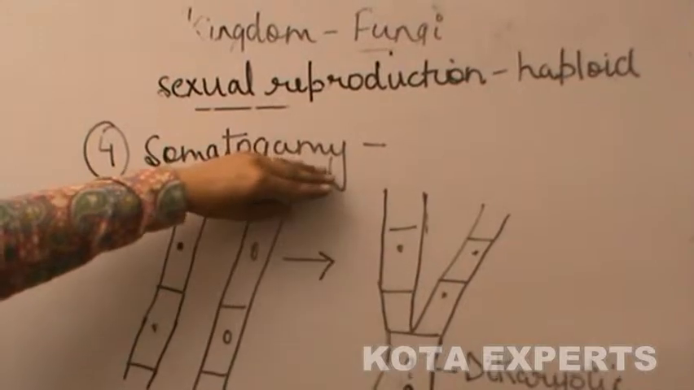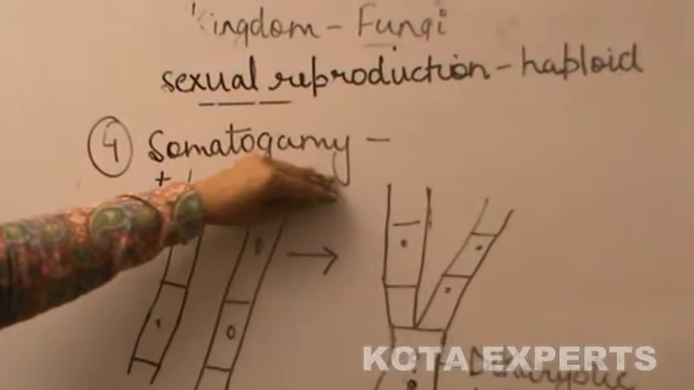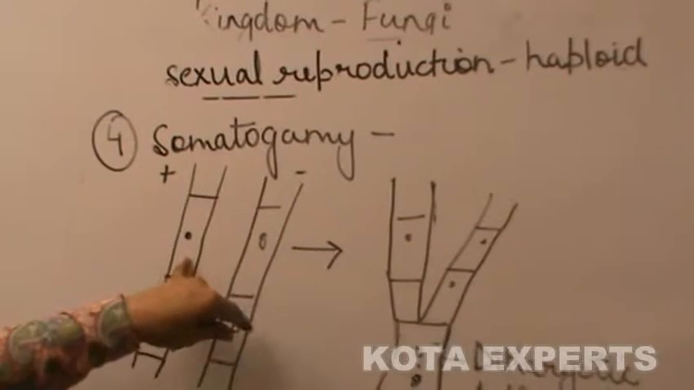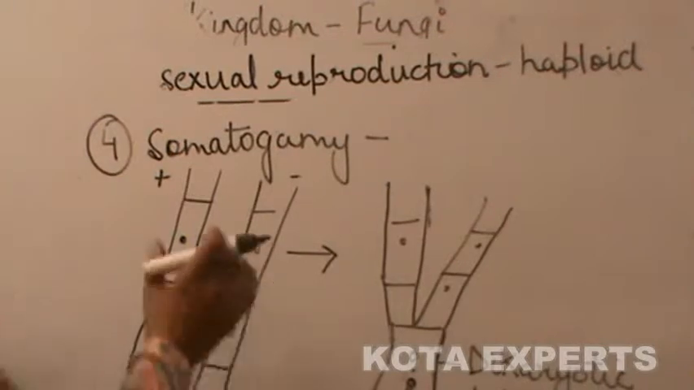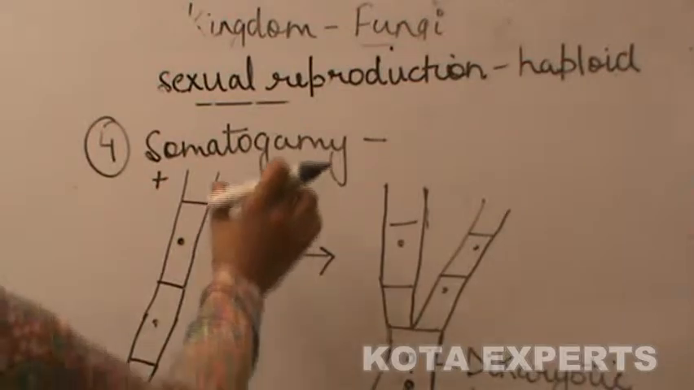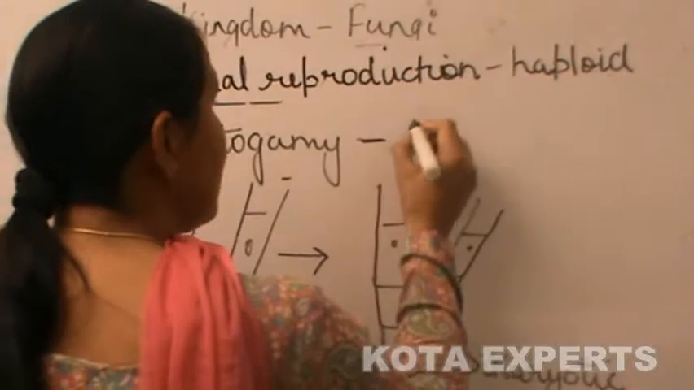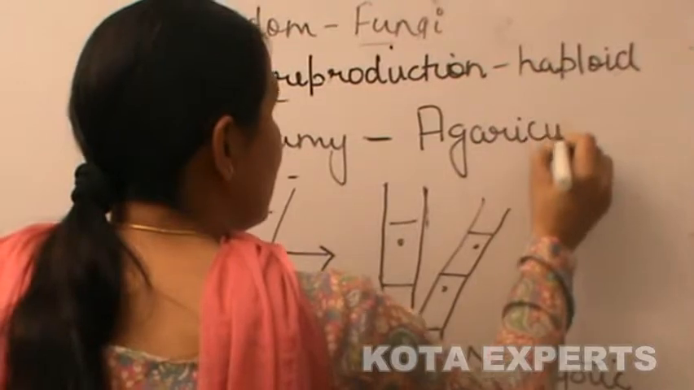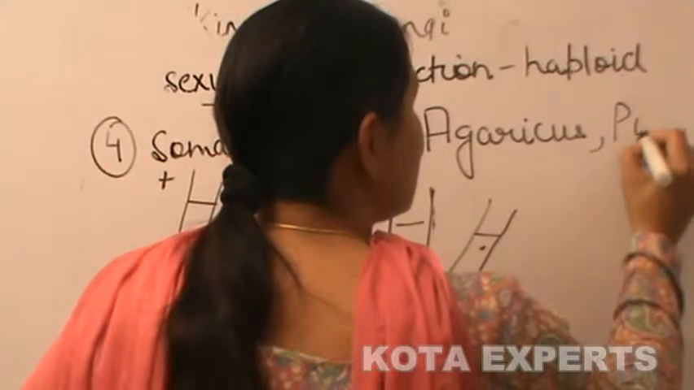Somatogamy is a method in which no distinct sex organs are formed and sexual reproduction is accomplished by fusion of two hyphae which are of two different strains, and this results in the formation of a dikaryotic cell. This occurs in Puccinia and Agaricus.